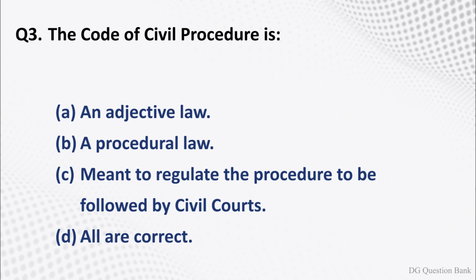Question number 3. The code of civil procedure is. The options are option A, an adjective law. Option B, a procedural law. Option C, meant to regulate the procedure to be followed by civil courts. Option D, all are correct. The right answer is option D, all are correct.